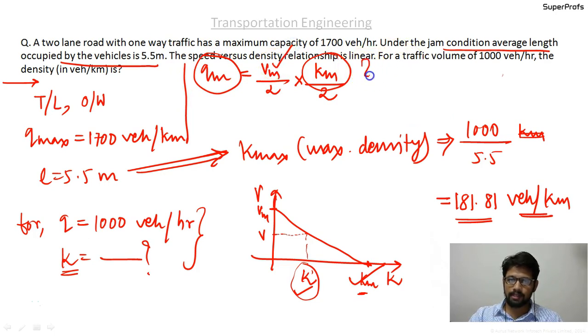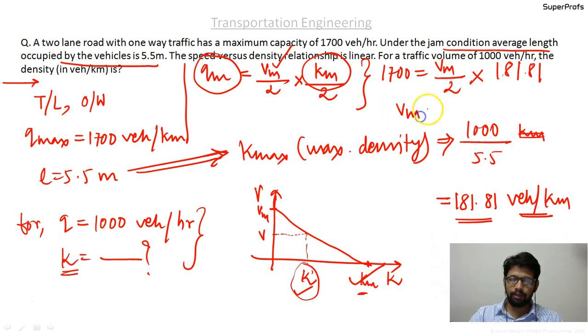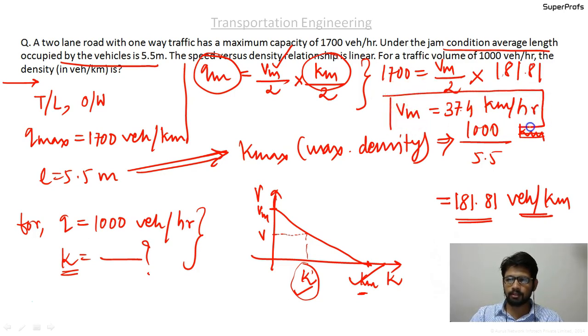Qmax is 1700 vehicles per hour, Kmax is 181 vehicles per kilometer, and from here we obtain that Vmax is equal to 37.4 kilometers per hour.